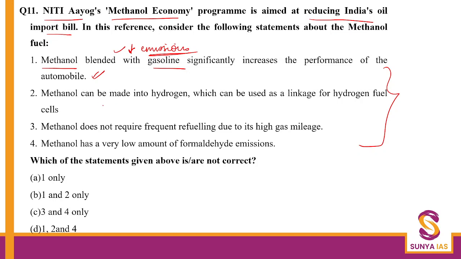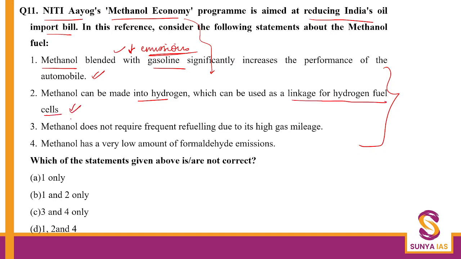Then methanol can be made into hydrogen, because when we're talking of the methanol economy, we should also know that there are multiple ways in which methanol can be used. So yes, it can be made into hydrogen. Even this part is true, which would act as a linkage for hydrogen fuel cells.